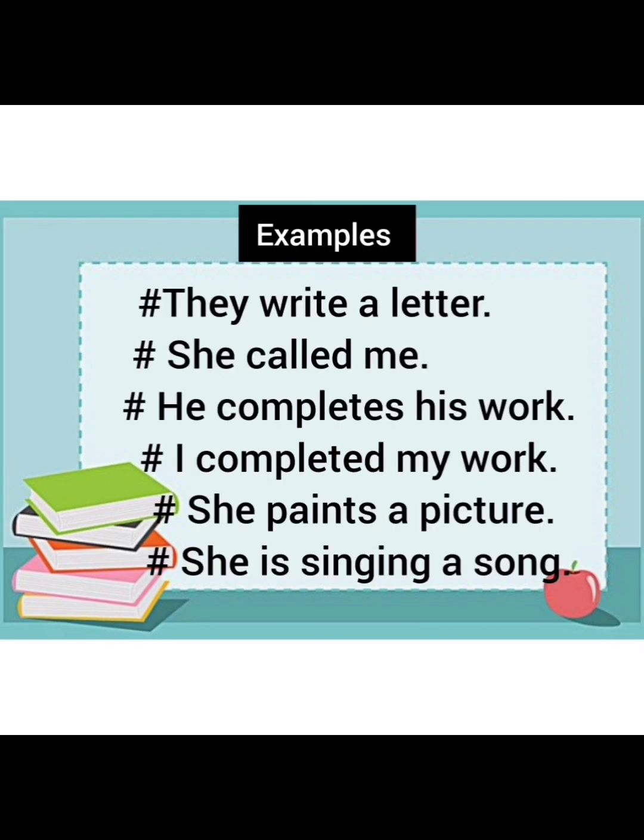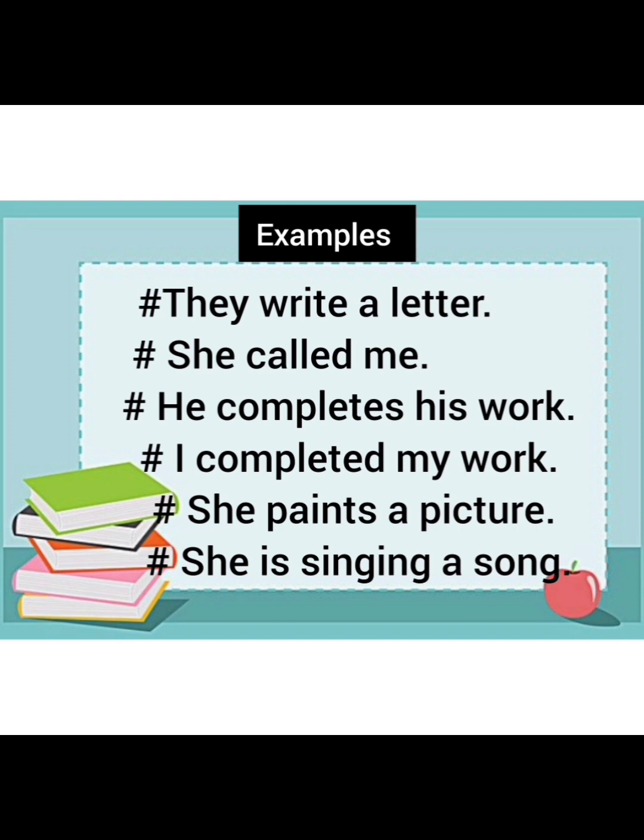They write a letter. Now, they is your subject, write is a verb, and a letter is a direct object upon which the action is done. So, this word write is a transitive verb. She called me. Again, look at the structure of the sentence. She is the subject, called is the verb, and me is the receiver of the action. So, called is a transitive verb.